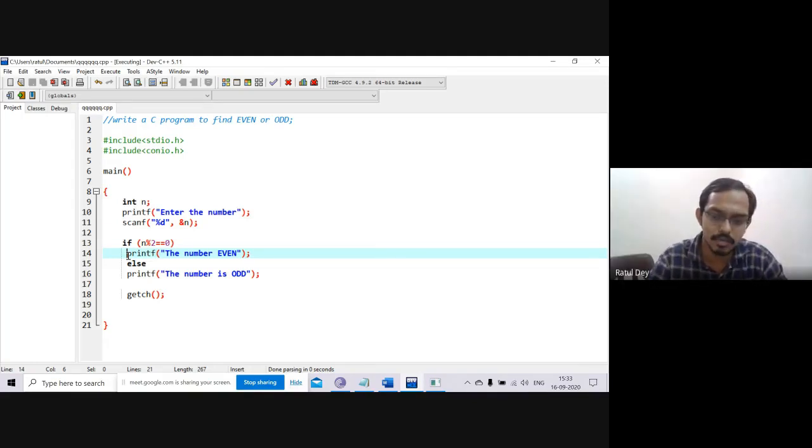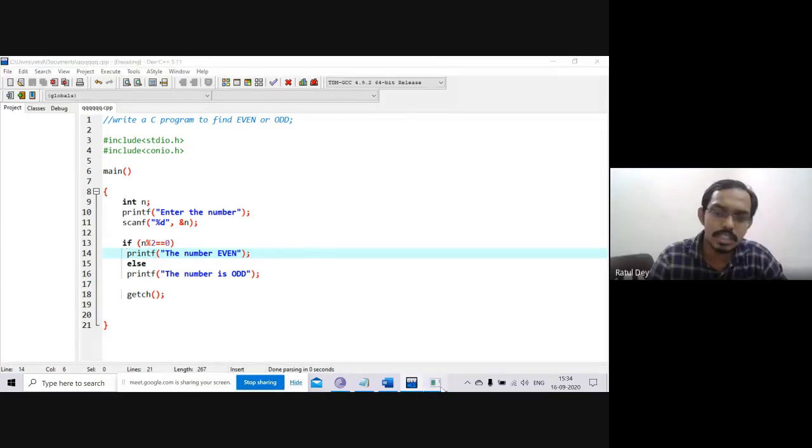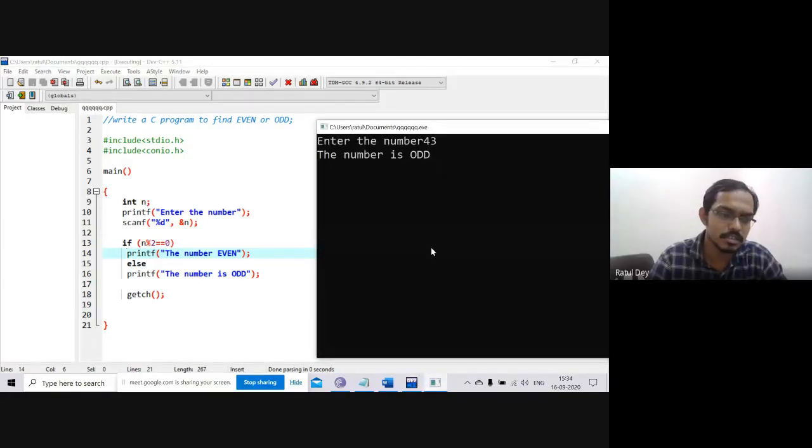I can't get what you are asking for. Sir, actually in Python we use indentation. Okay, he's asking about indentation. So this is not required here.